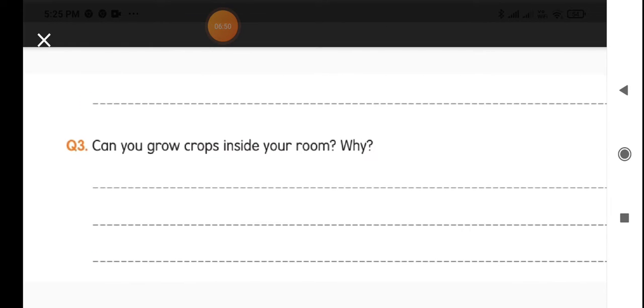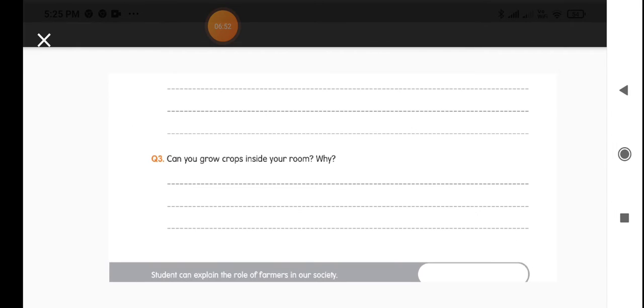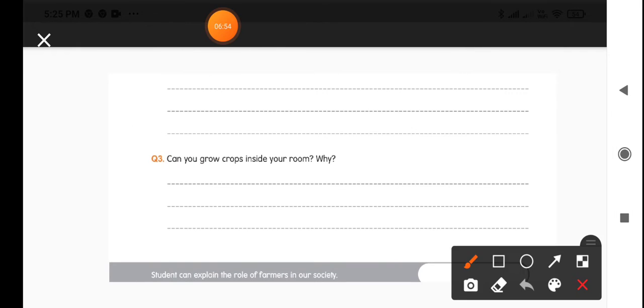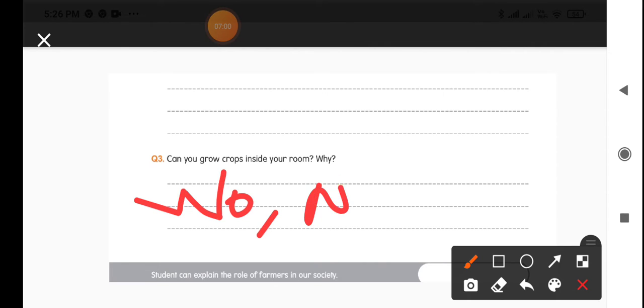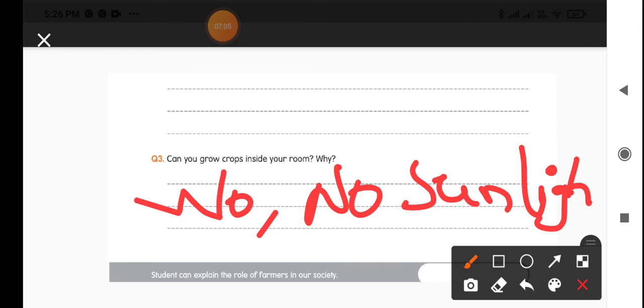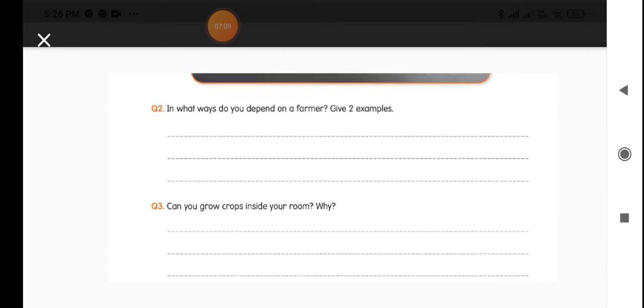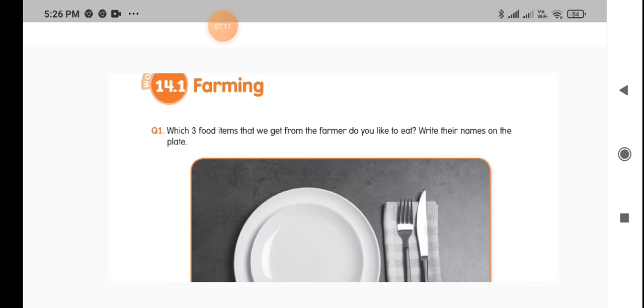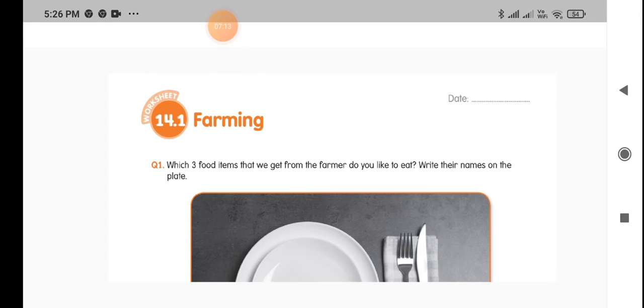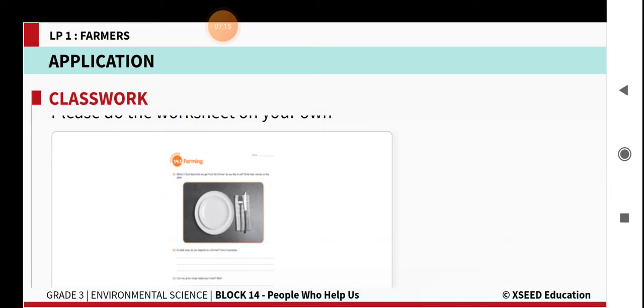Can you grow crops inside your room and why? We cannot grow the crops inside our room because there is no sunlight inside our room. No sunlight inside the room, so we cannot grow the crops inside the room. Okay. So now we will move on to the next questions.